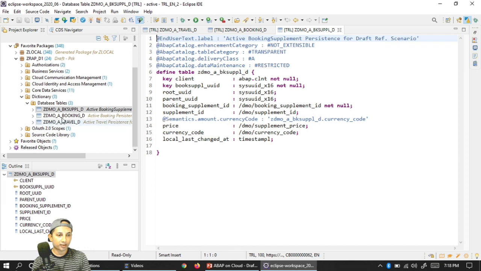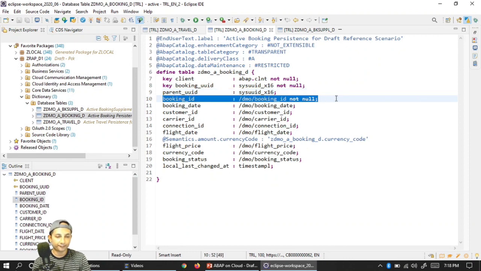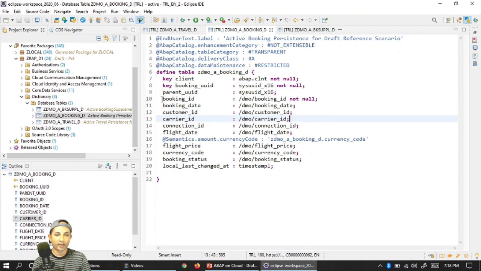One point you can possibly check, when I go to my booking table, I have a parent UID. Also notice it. I have a parent UID of the same type. This parent is nothing but the travel UID that I'll store over here. And booking ID, of course, I'll be generating on my own. I'll determine the booking ID.